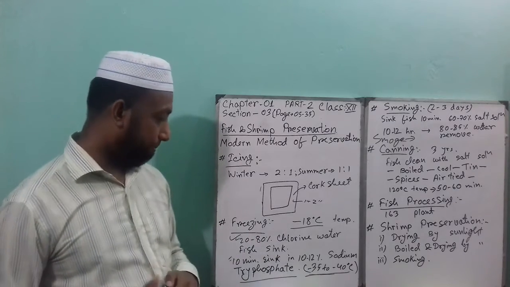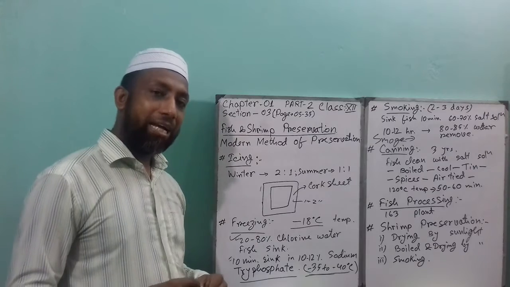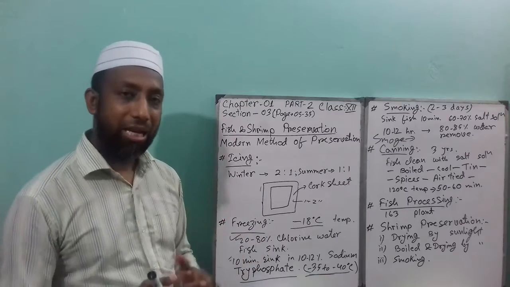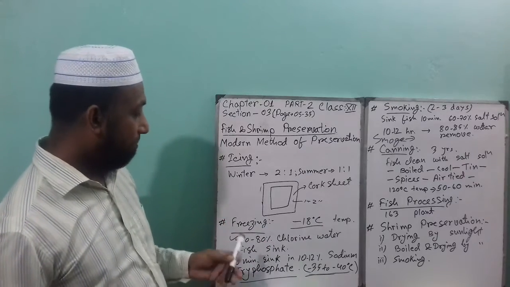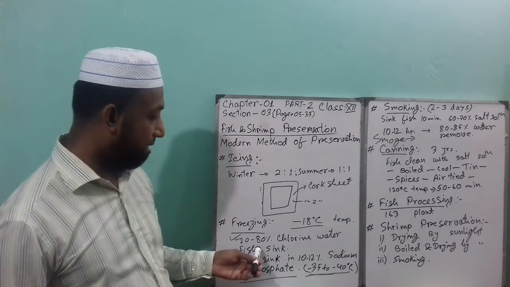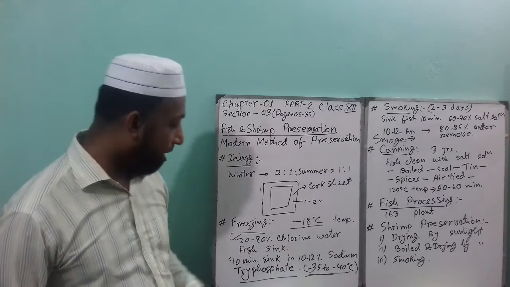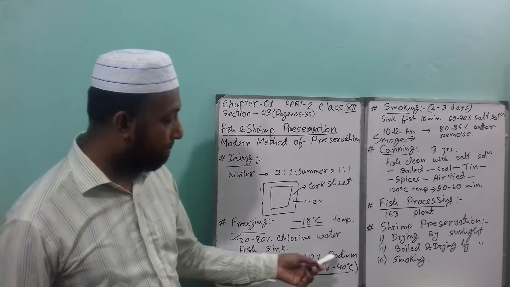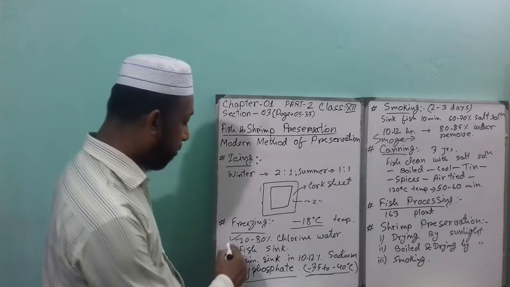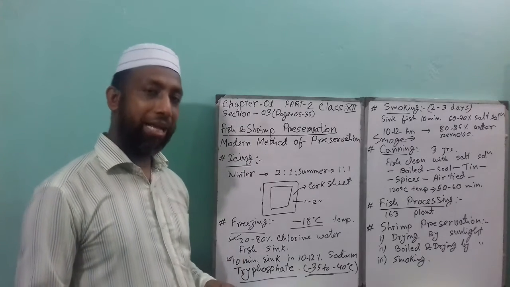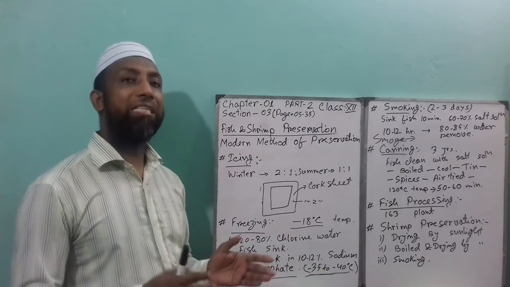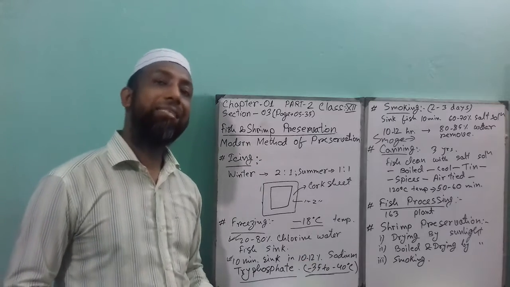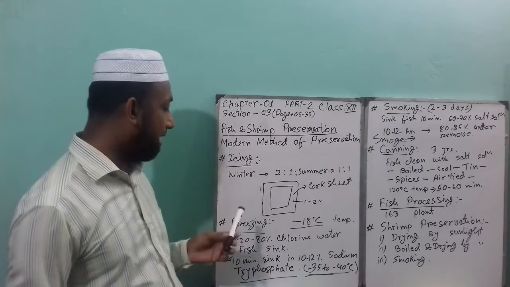Next is freezing. Inside the freezer you have to make the fish block. Before that you have to clean the fish and cut the pieces, and then you have to clean the fish by sinking it in 20 to 80% chlorine water, and then 10 minutes in 10 to 12% sodium triphosphate. This is very, very important for your MCQ. And then that block is preserved inside the freezer, where temperature will be minus 35 to 40 degree Celsius. So this is the process of icing and freezing.